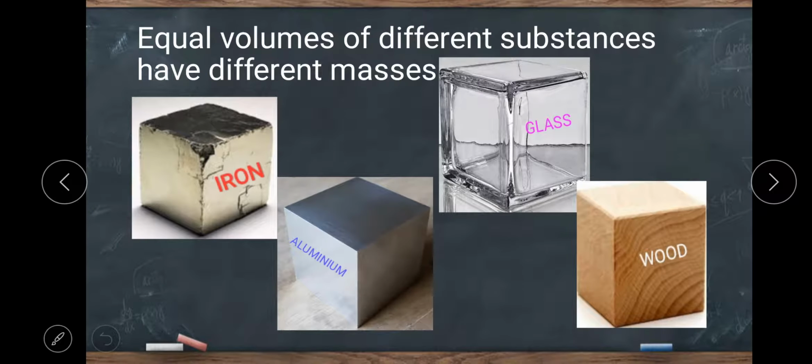Now I am going to explain the second activity, which shows that equal volumes of different substances have different masses. Here I have taken 4 cubes of the same size: iron, aluminium, glass and wood. Label these cubes as A, B, C and D. I am going to label the iron cube as A, aluminium as B, glass as C and wood as D.